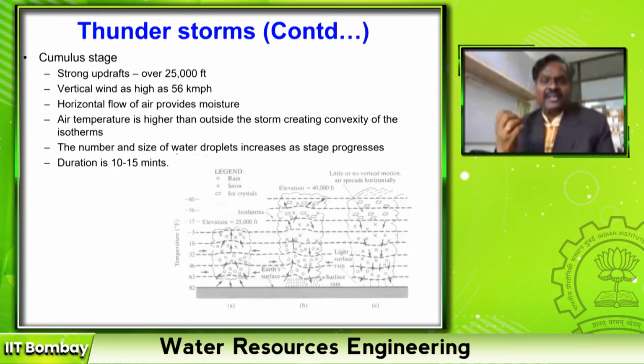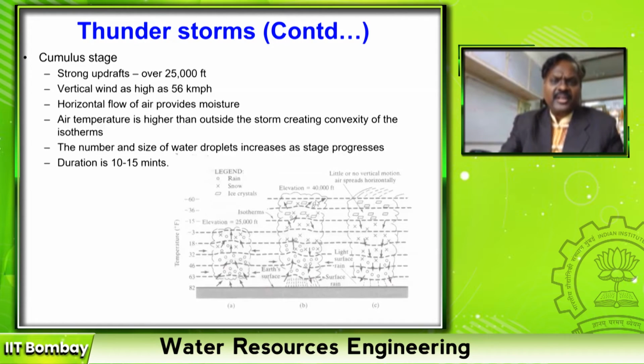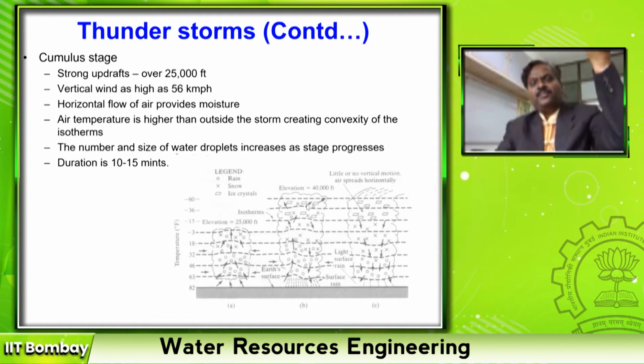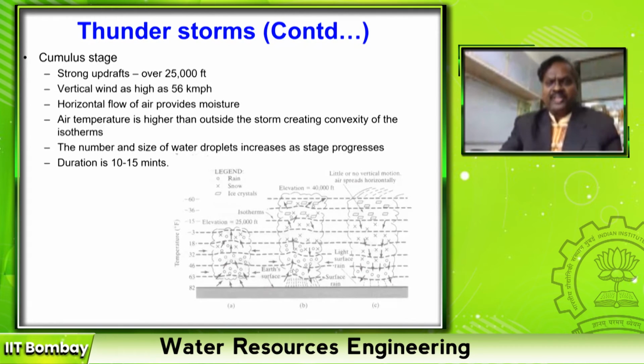So after that it cannot go, because the moisture which they have carried all gets condensed. Once they get condensed, you can see ice crystal formation at an altitude of 35 to 40,000 feet. Once ice crystals form, they cannot move further up.